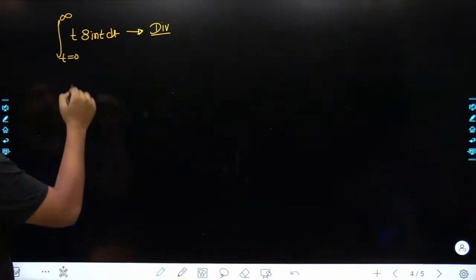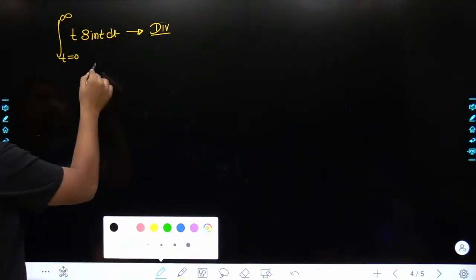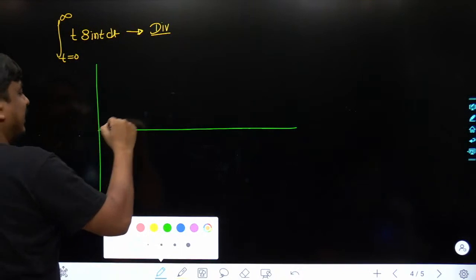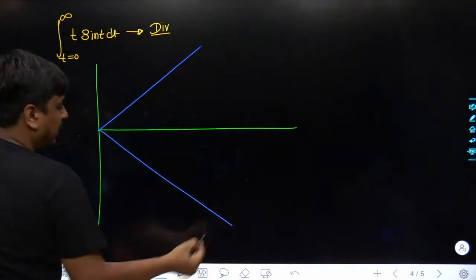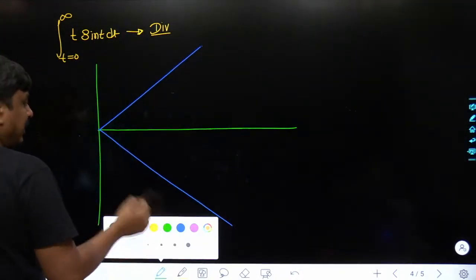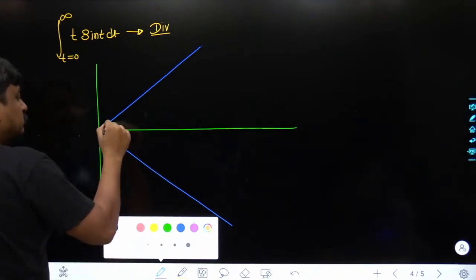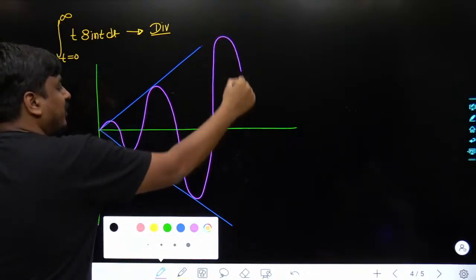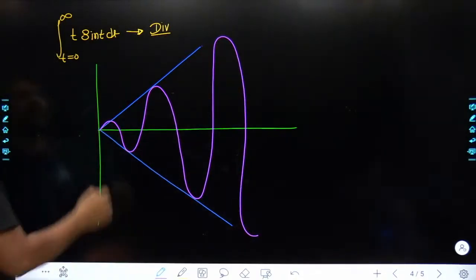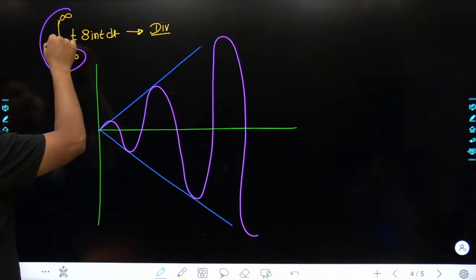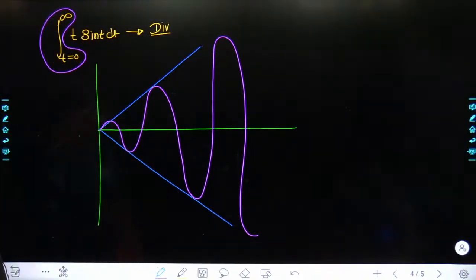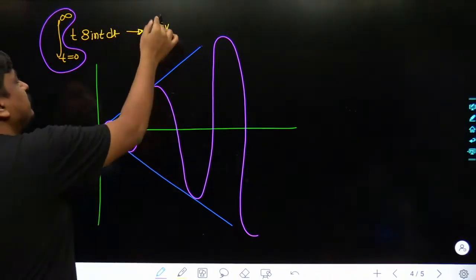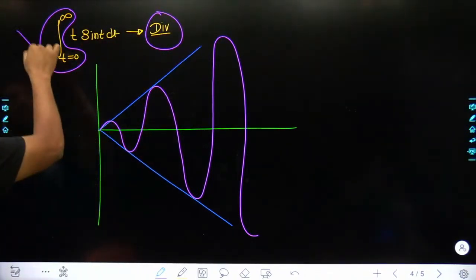Why? As far as t is concerned, it has been a straight line. In future, it would become the envelope of sine of t. And as far as the sine of t is concerned, it has been an oscillating signal. So it would keep expanding linearly. And as the curve keeps expanding linearly, and you are focusing on the area under the curve from 0 to infinity, definitely you would not be able to get a precise answer. The answer would be divergent. So nobody is going to ask this problem.